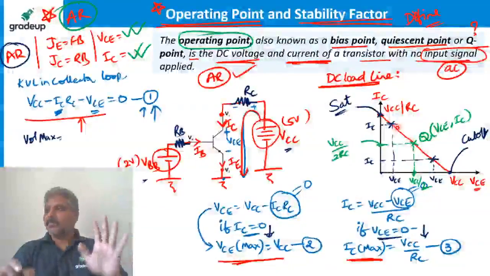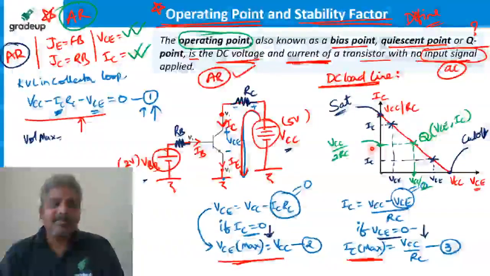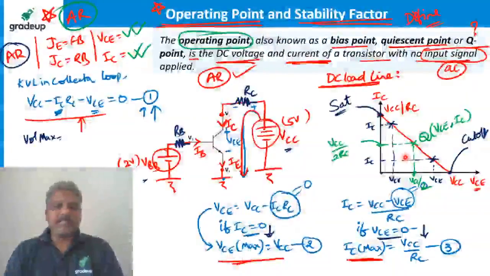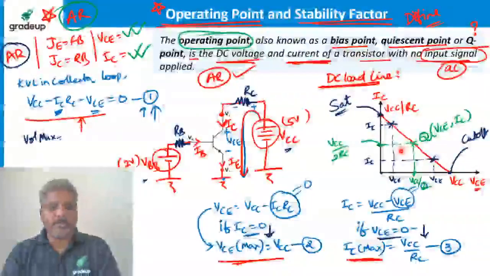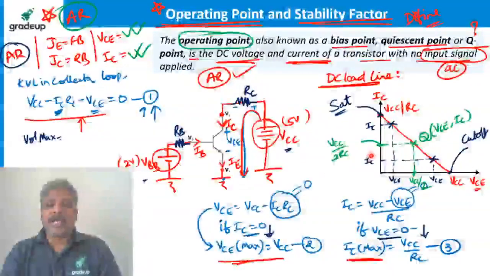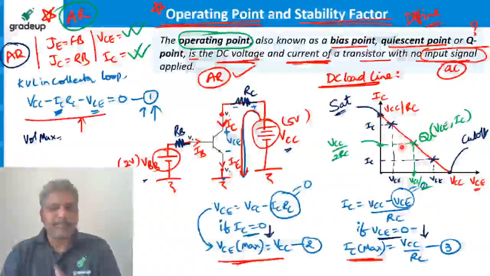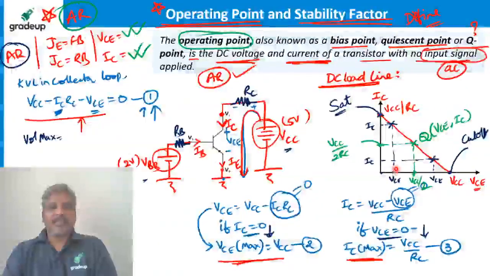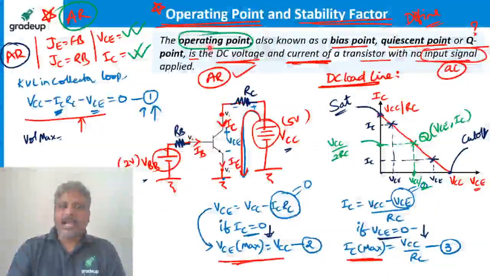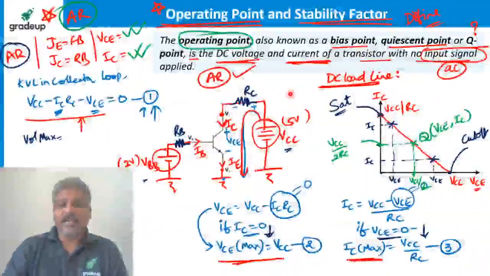Right? Let me summarize now. I'll tell you more about the operating point when we talk about amplifiers. When you are using this transistor as an amplifier, to have maximum swings possible, the operating point should be at the center. It is preferred, not compulsory. So let me say it briefly now. Operating point is nothing but having some voltage and current. But what voltage and current? It is preferred at the center.